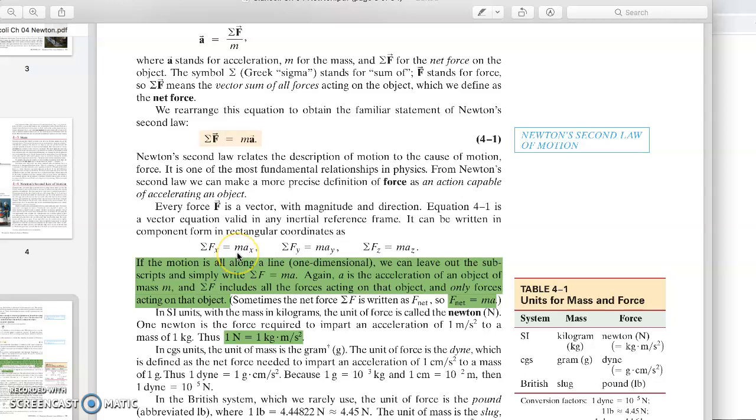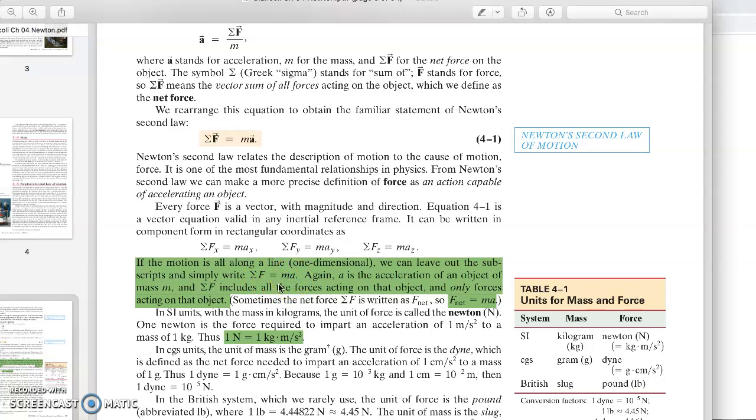All right. If we are moving in one dimension, let's say that an object is moving along the x-axis or on the surface of a table, we don't really need to mention that it is sub x here. We can just simply say it is the summation of f, which is the f net is equal to ma, because we are simply in one dimension.